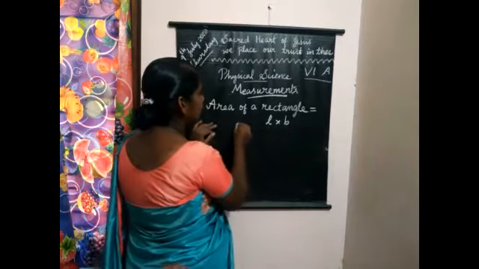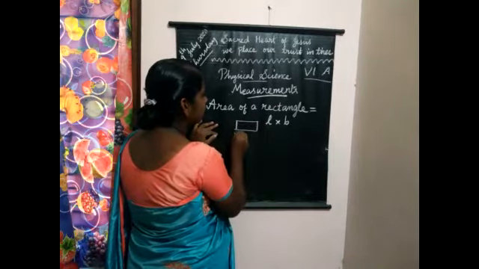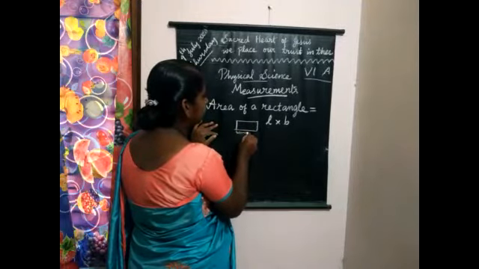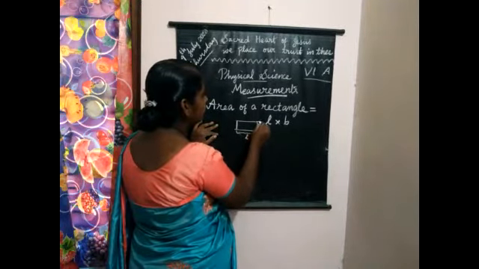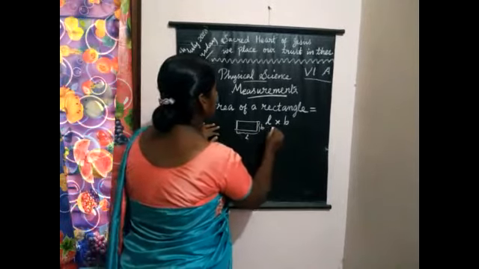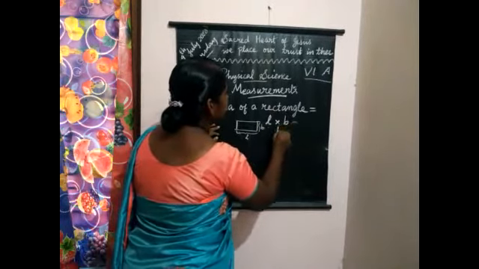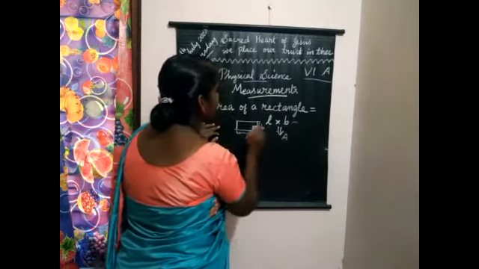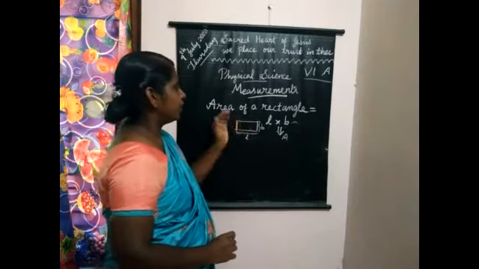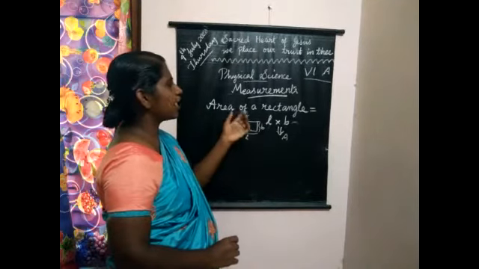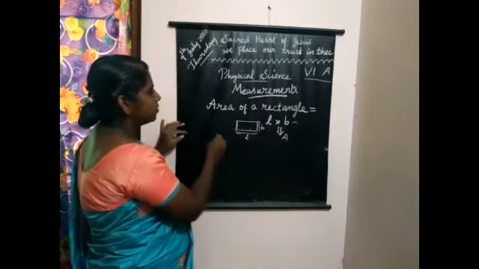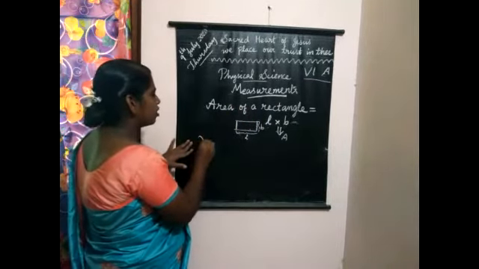So if you are taking a rectangle like this, we are able to take the length as like this. And the breadth is this, so length into breadth will give what? Area of the rectangle. Therefore, we are able to measure area of the rectangle using that application of measurement of length, the fundamental quantity length.